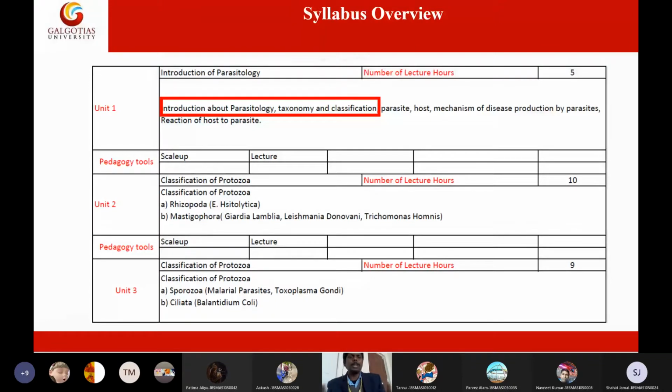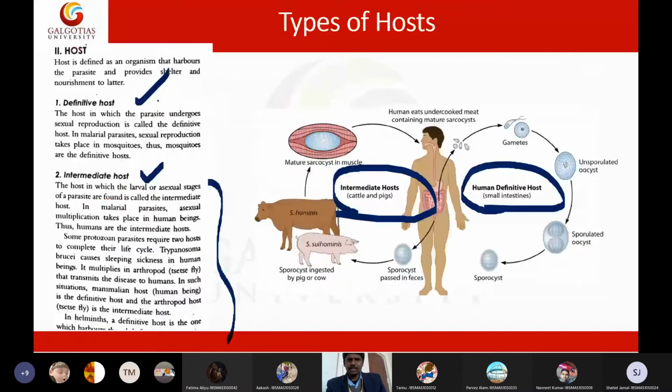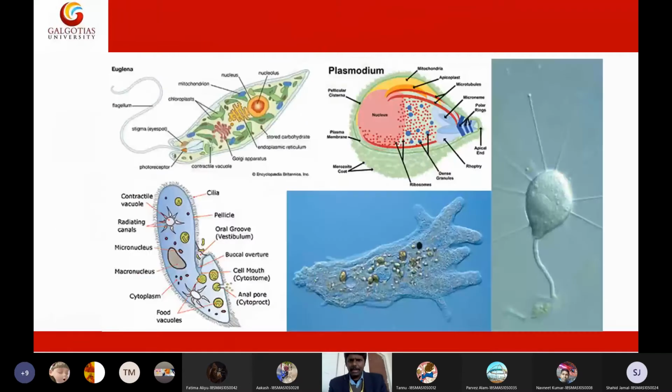So that is the typical classification of protozoa. Since you have very little time, I'm not going into depth. Now I will show you the complete spectrum of protozoans. We have two types. One is shapeless, and the best example is amoeba. So this is an amoeba.